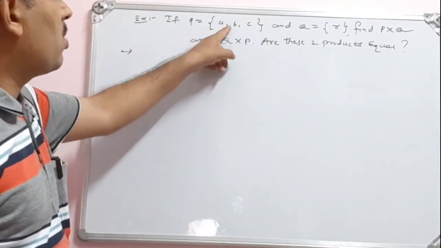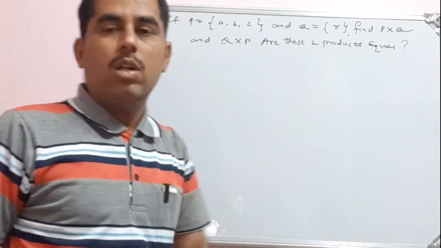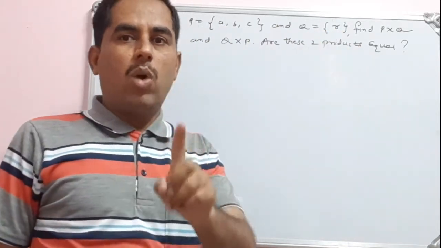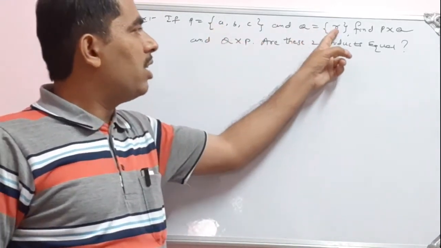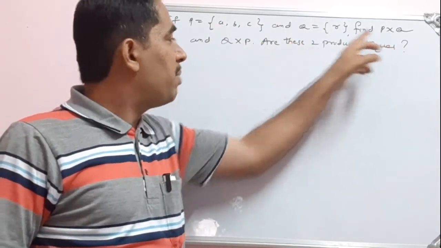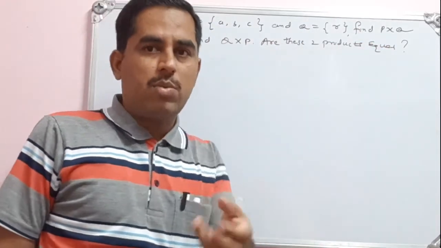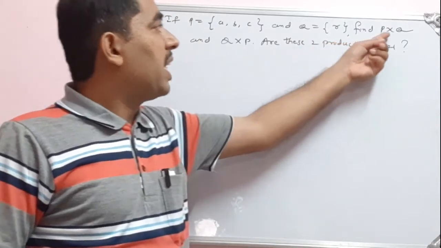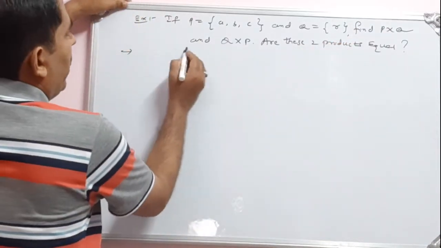See, P is equal to {A, B, C}, one set is given. Q is another set, {R}, it contains a single element. The set which contains only one element is called a singleton set. It is a singleton set. So P is {A, B, C}, then Q is equal to {R}. Find P cross Q and Q cross P. Are these two products equal? Just as we have discussed, of course P cross Q will not be equal to Q cross P. So let us verify this for this problem.